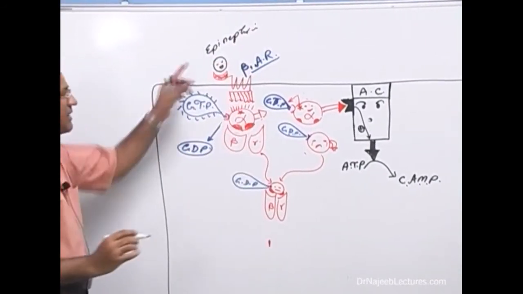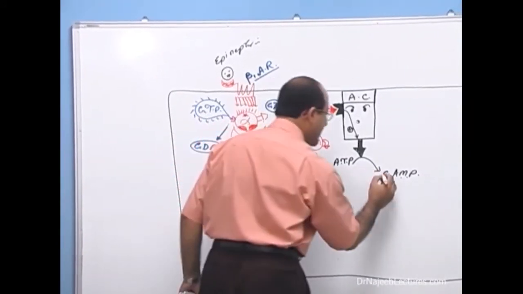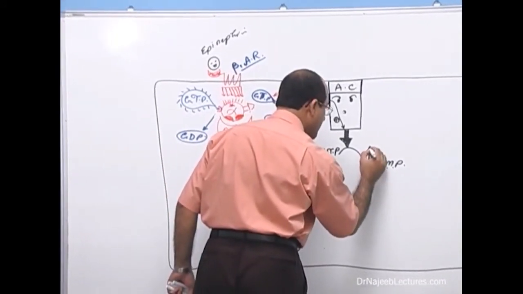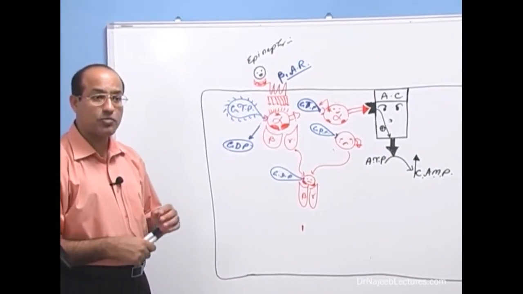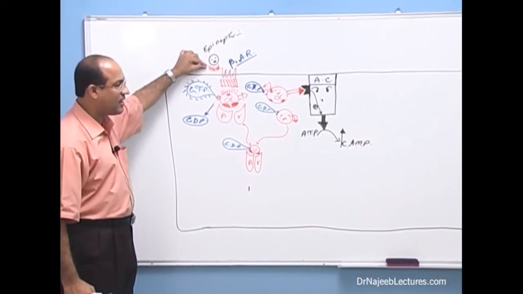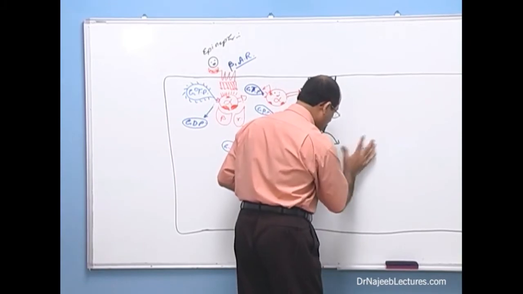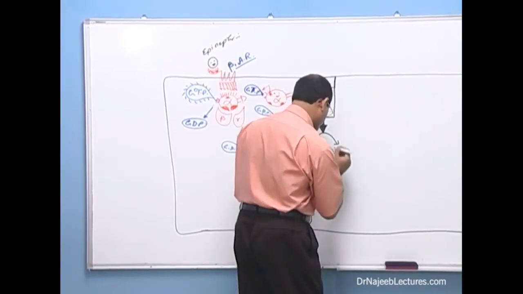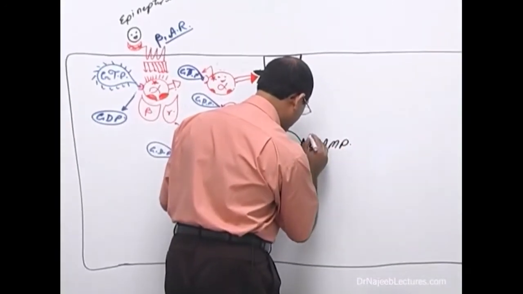Doctors knew whenever they put epinephrine on a cell, in the cell, cyclic AMP level goes up. 30 years back, 40 years back, only doctors knew one thing. They put the epinephrine on a cell, and in the cell what levels go up? Yes, cyclic AMP levels will go up.